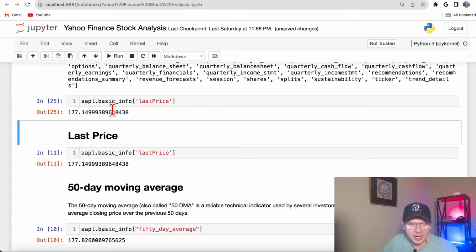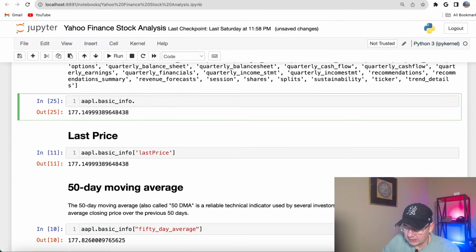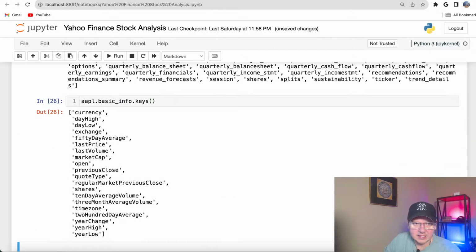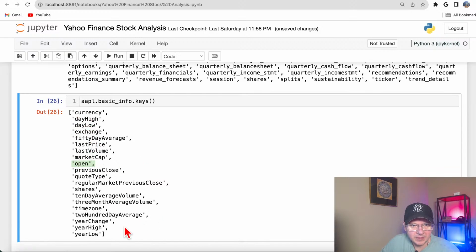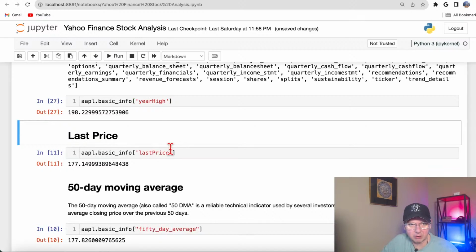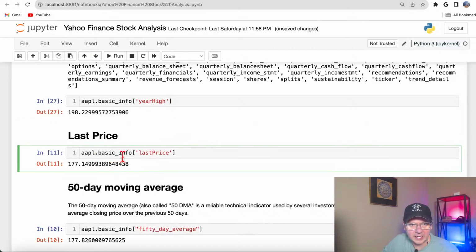And you see last price gets us last price, you see? So you could get other information, again, keys, and then you're going to get the keys. And let's say I want to see like open price or day low, day high. And here a high maybe, all right? So then again, I could get it as a key from the dictionary. So square brackets would be dictionary annotation, all right? Now then here we could get basic price, last price, that's what we just did.